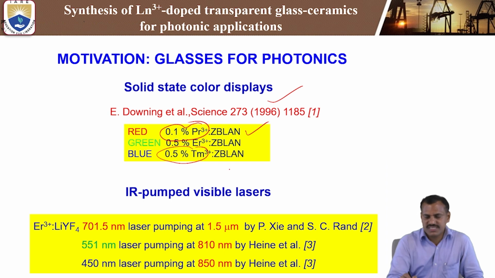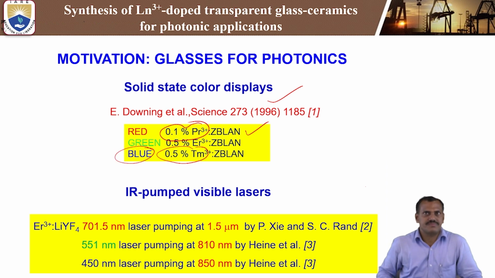In this ZBLAN glass only, they are doped with different rare earth elements. With praseodymium we can get enhancement of the red luminescence. In the erbium 3+ doped glass ceramics we can get enhancement of the green luminescence. In the thulium 3+ doped ZBLAN glass we are getting blue emission. So these are different rare earth ions doped in different glass ceramics.